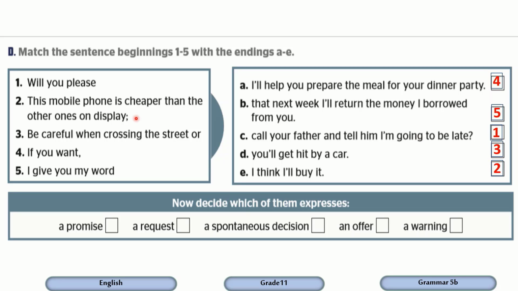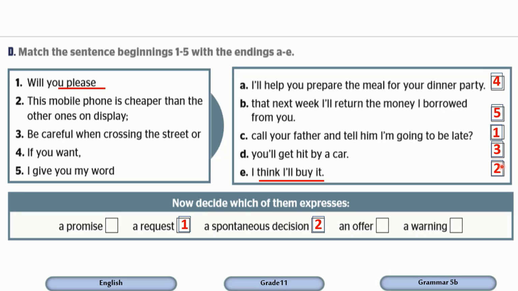So, how about number 1? What does it express? Will you please? This is a request. You are asking someone to do something. Okay, number 2. So we are talking about the mobile phone, and here the speaker says, I think I'll buy it. So it's a spontaneous decision.